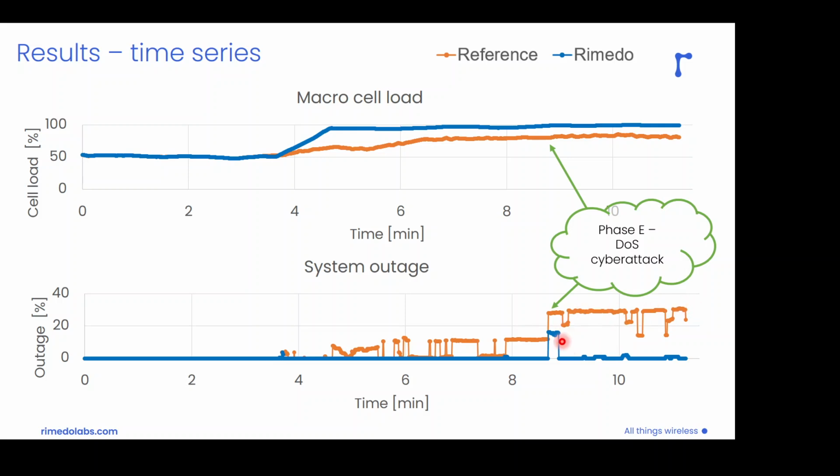Whereas for the remedo solution, we see that we have only some temporary increase in the outage, which is due to the detection delay of the cyber attack. Once the cyber attack is detected, we can simply exclude that malicious user from the network, and the network returns to its normal, proper mode of operation.